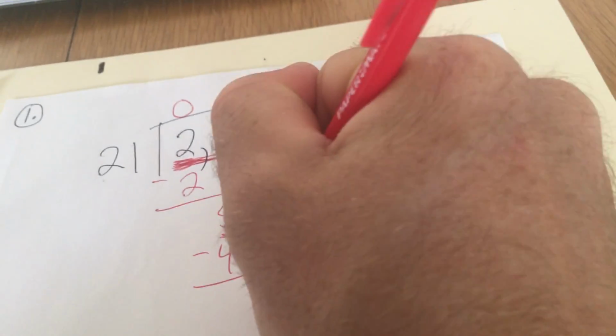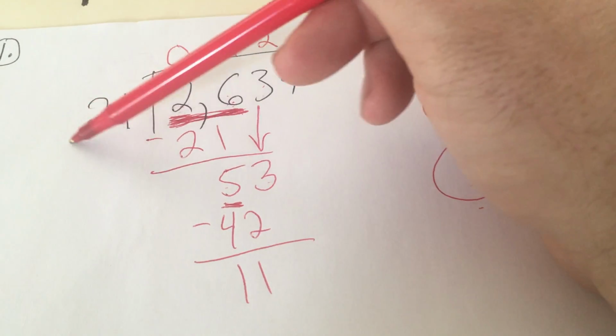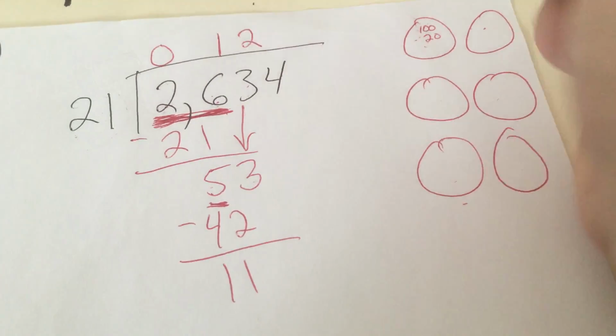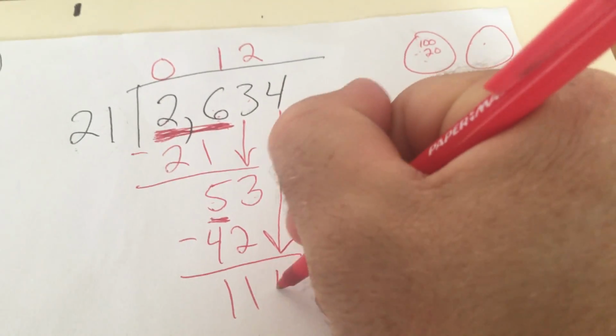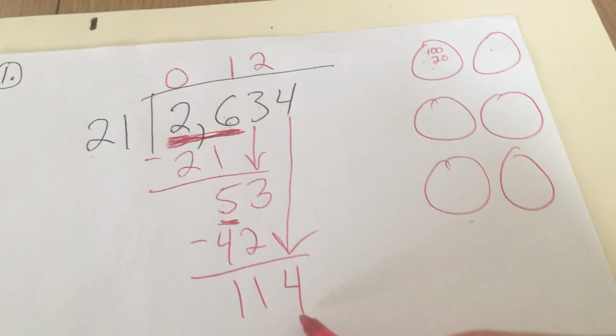Because 2 times 21 is 42. And when we subtract, we have 11 tens left. And we can't split up 11 tens into these 21 groups. So we're good. Now we're going to keep going. We're going to combine these 11 tens that are left with the ones. So now we have these 11 tens and then 4 ones, or 114 ones.